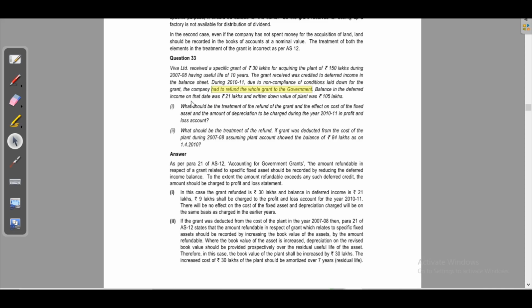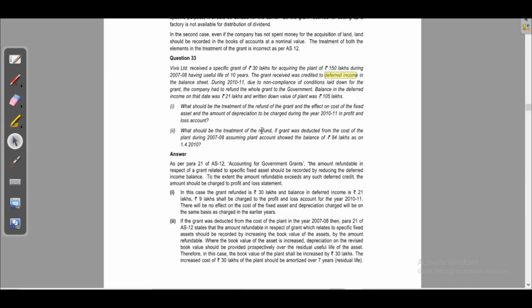Now balance in the deferred income on the date was 21 lakhs and WDV value of the plant was given as 105 lakhs. What should be the treatment of the refund of the grant? We have to pass the entry deferred grant account debit, P&L account debit to bank account. And the second question is asking what is the effect on cost of fixed asset? There is no effect, because at the time of receipt of grant, it was not credited to fixed asset account as per gross method. And the amount of depreciation to be charged during the year 2010-11, that we will calculate.